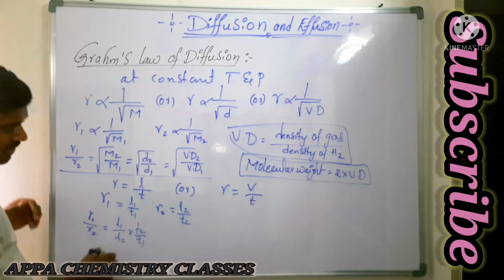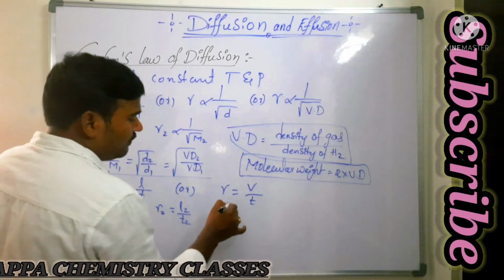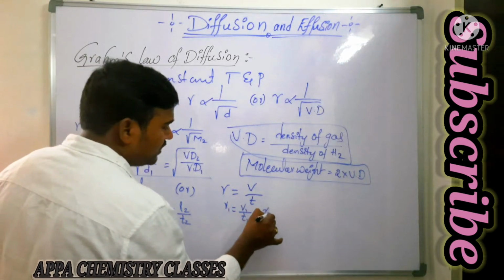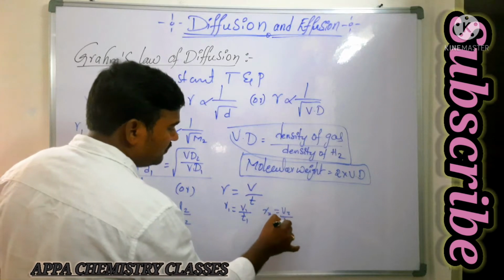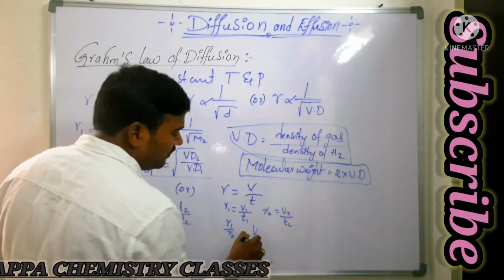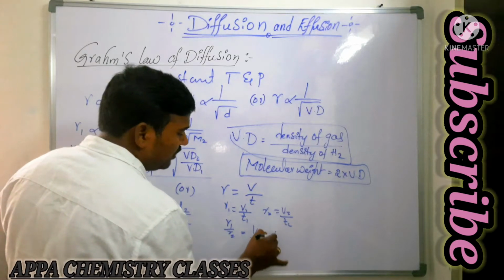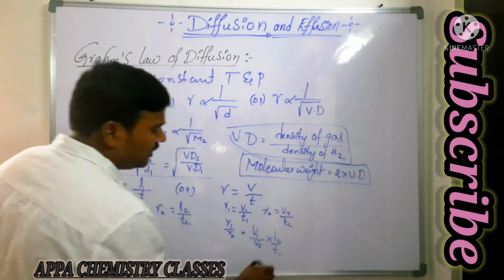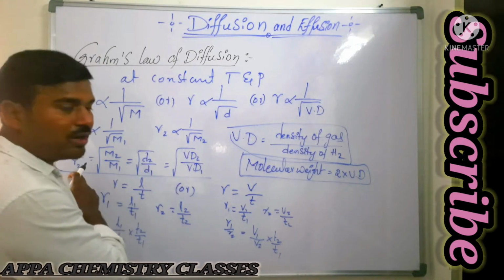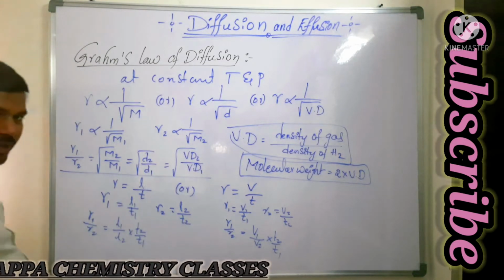Or else, if the gas is occupying some volume V in a certain time T, then for the first gas it is V1 by T1, and for the second gas V2 by T2. So from this, R1 by R2 is equal to V1 by V2 into T2 by T1. Can we write all these equations? Here all of this will be equal to R1 by R2, so we can write it in one place only, no?